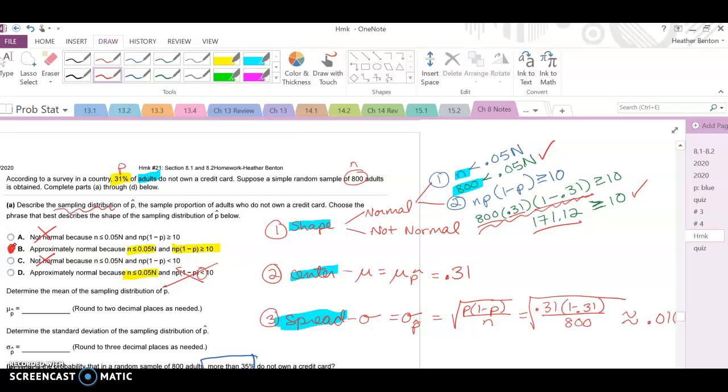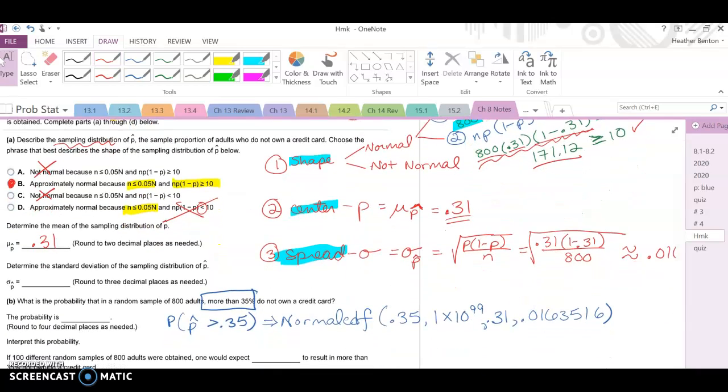Then the second thing they've asked us to do is find the mean of p hat. We know that mean is the same thing as the p of our population, which in this case is 0.31. And then they also ask us to find the standard deviation of p hat, which we know for a sampling distribution is the square root of p times 1 minus p all over n.